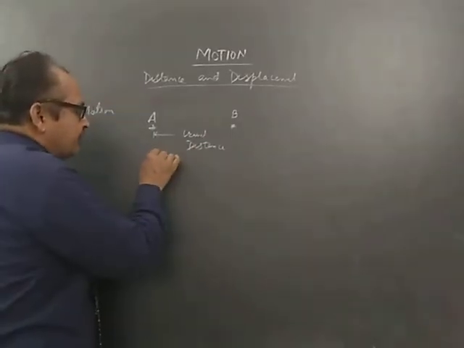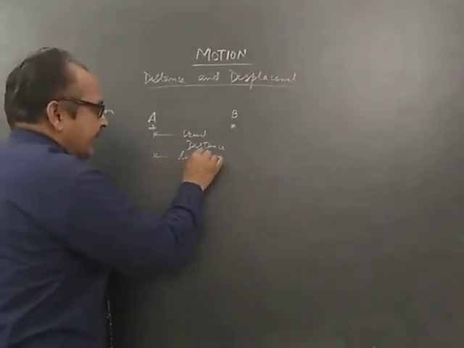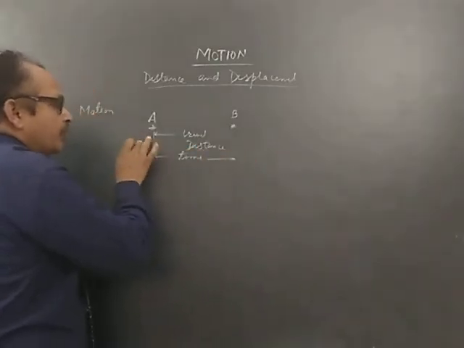And obviously it will be taking some time also to reach from A to B.